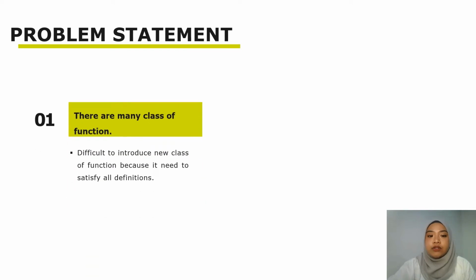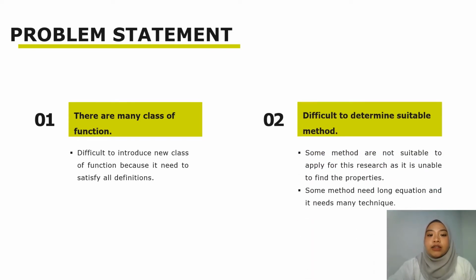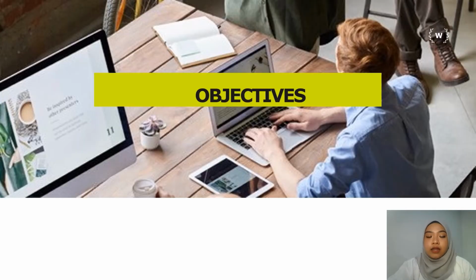The problems that we discovered throughout our research are that there are many classes of functions, but it is difficult for us to introduce a new class of function because it needs to satisfy all definitions. This is quite time consuming. The next problem is that it is difficult for us to determine a suitable method that we can apply in our research. This is because some methods are unable to find the properties, and they need long equations and also many techniques. There are three objectives that we are looking for.